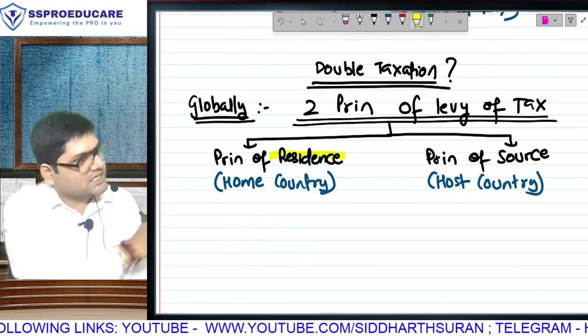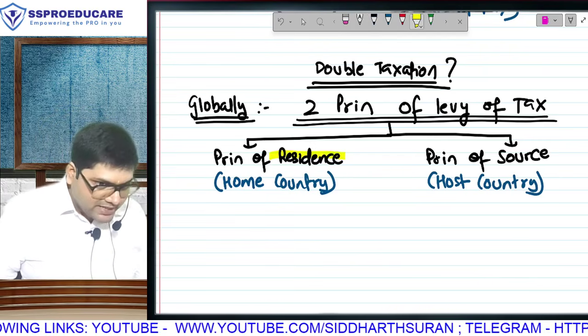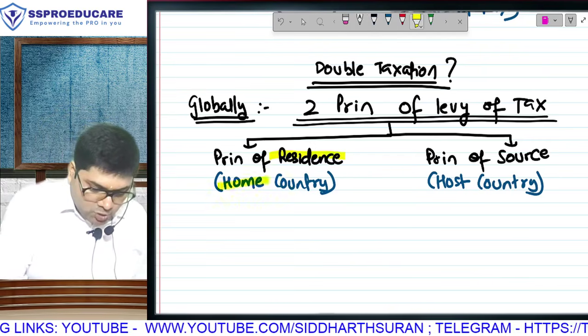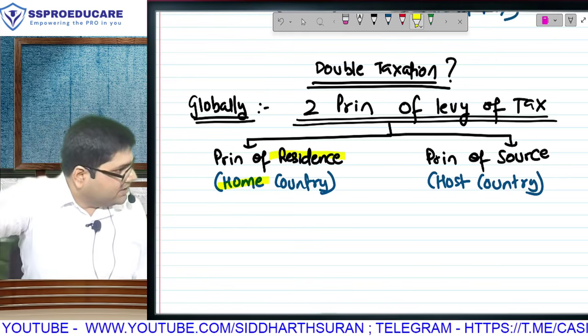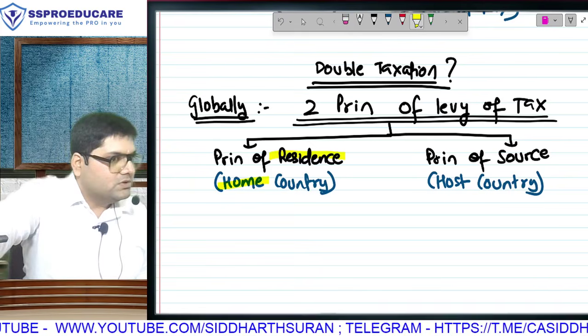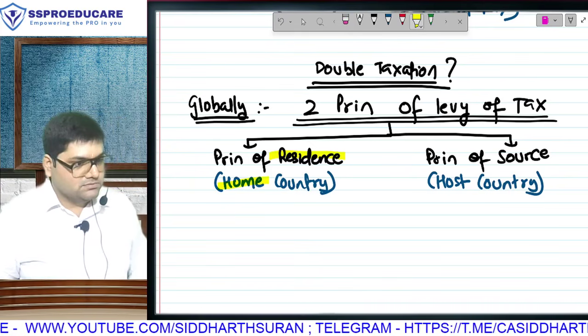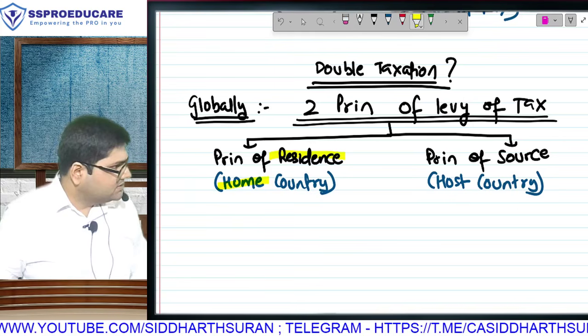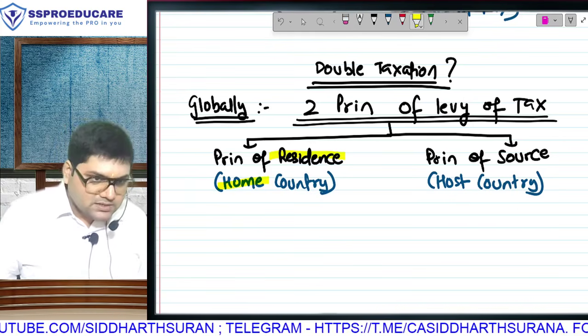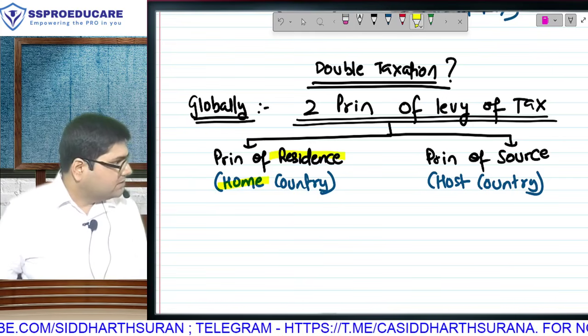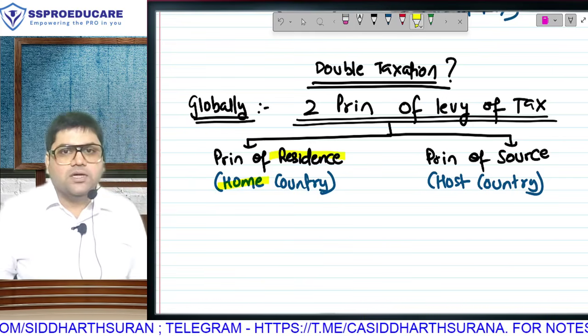Any country in the world which has income tax follows this. If you are a resident of my country, I am your home country, and I will levy tax on you. Anything earned here, anything earned anywhere else, I will levy tax on you on your global income. Have you studied this? Resident global income, that is principle of residence, and it is applied by the home country. Ye correct? Now let's talk about the other side.